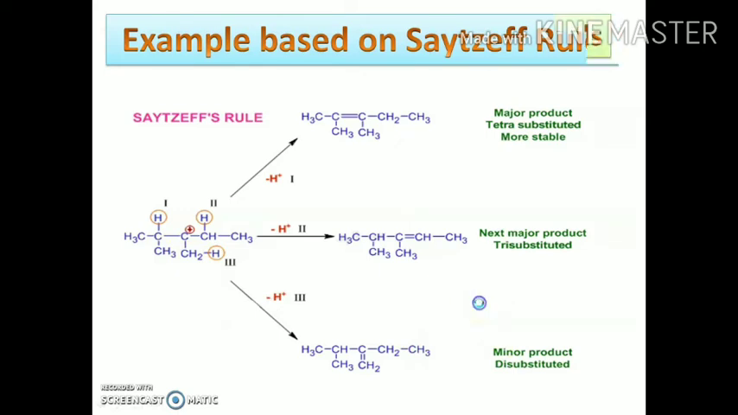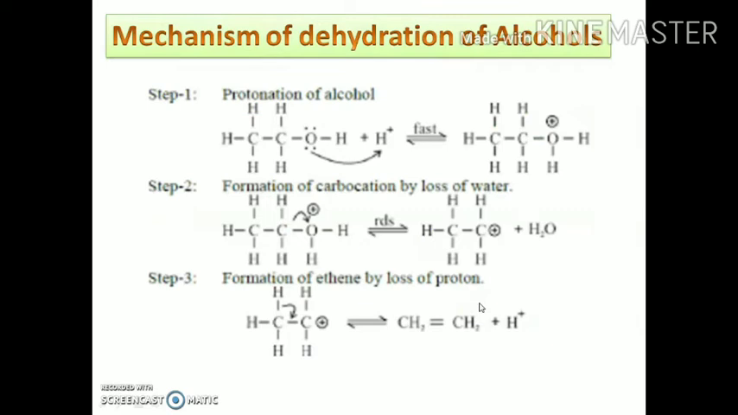The mechanism of the dehydration of alcohol is most important from the examination point of view, and this mechanism has three steps. The first step is the protonation of the alcohol. In this case, the alcohol accepts a proton to form the protonated alcohol. What happens? The acid catalyst gives H positive ions, and this H gets attached to the lone pair of the oxygen atom of the alcohol, and this reaction is known as an electrophilic addition reaction.